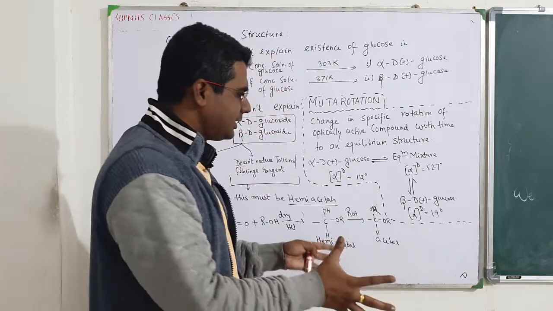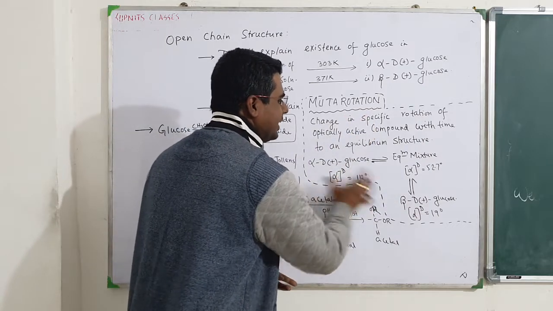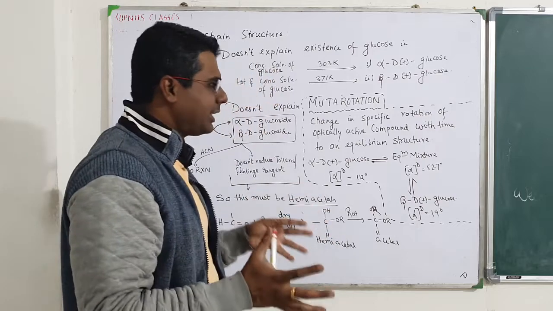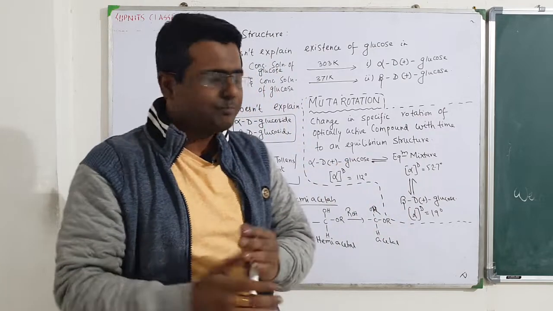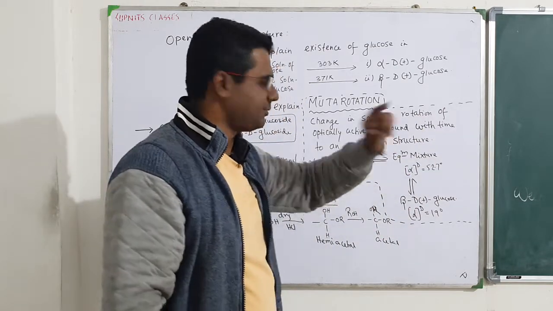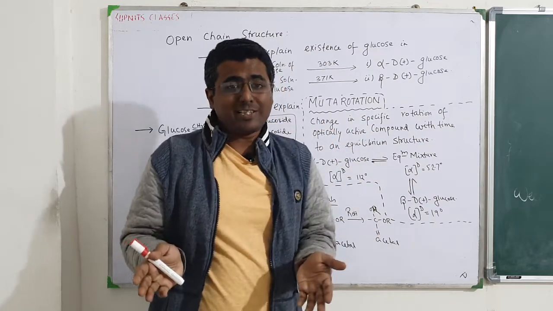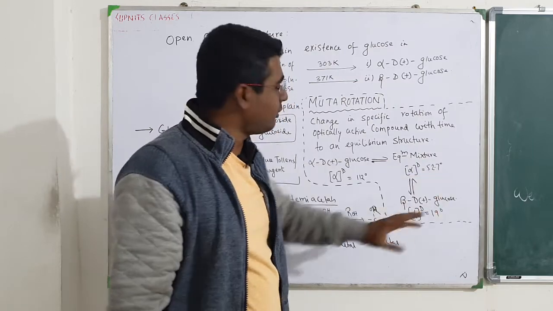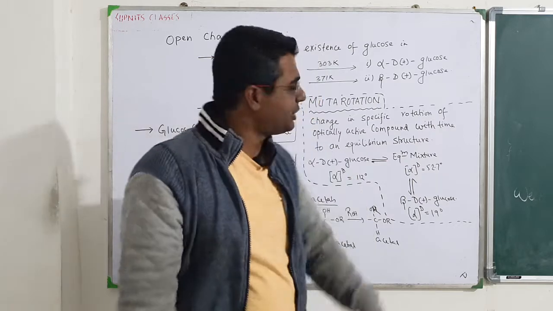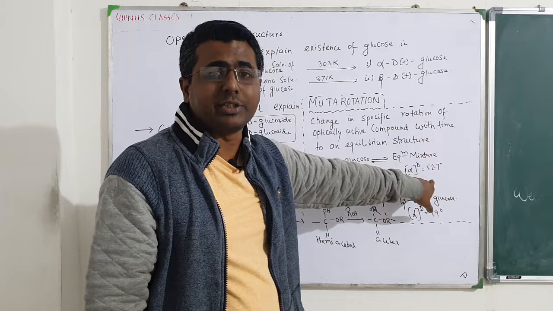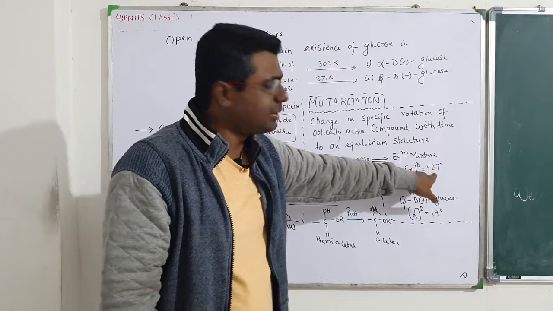Now when you put all these together, there will be a change in specific rotation of these two optically active compounds, and at the end of the day, due to this change in specific rotation from one form to another, you will form an equilibrium mixture which will have an average specific rotation of 52.7 degrees. So when you put alpha D glucose and beta D glucose together, it forms an equilibrium mixture with a specific rotation of 52.7. If you take them separately, it is 112 and 19, but when you mix the two, it is 52.7.